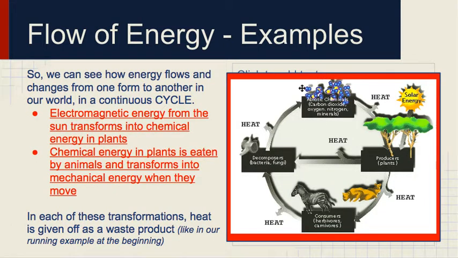There are bacteria and things that decompose what's left of the animals and release the chemicals into the atmosphere. But as they do that, they produce heat, and eventually that all goes back into our plants. And as the plants absorb the chemicals and nutrients, they release heat.